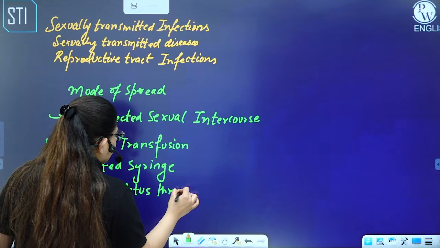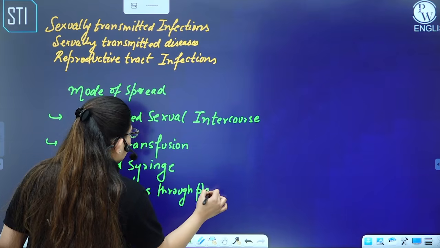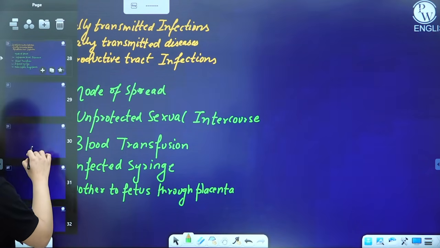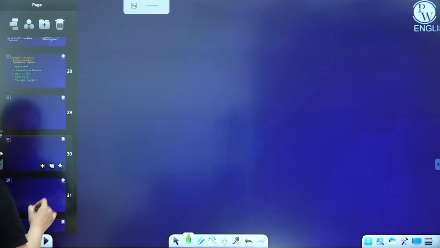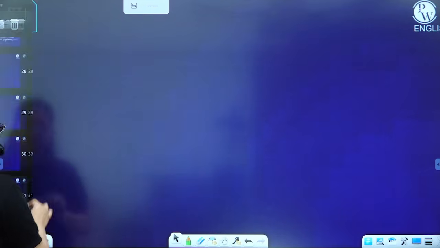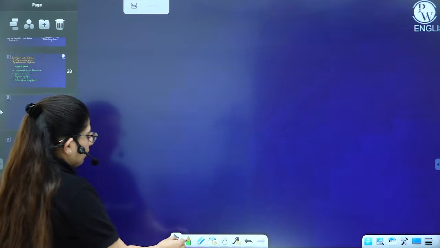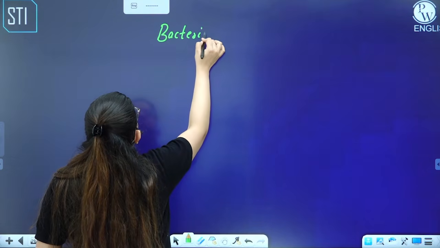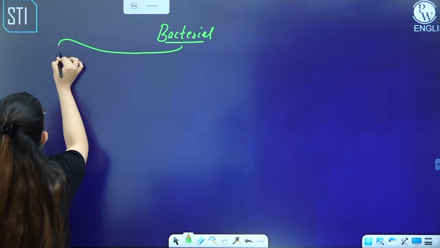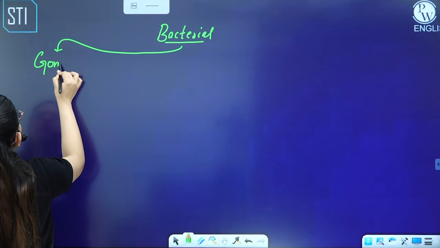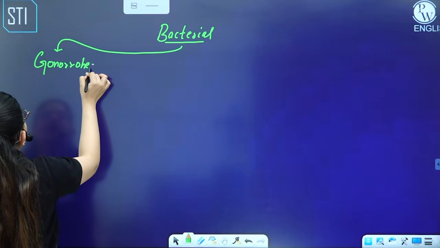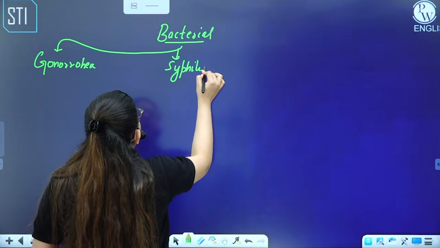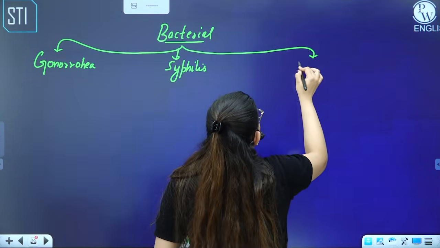If a mother has this disease, it can transfer to the fetus through the placenta. So let's see what are the various types of STIs that we come across. The STIs are different according to the causative organism. For example, bacterial STIs. In bacterial, we have the first one, which is gonorrhea. Second, we have syphilis. And third, we have chancroid.